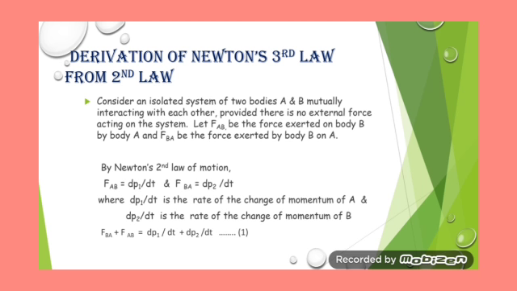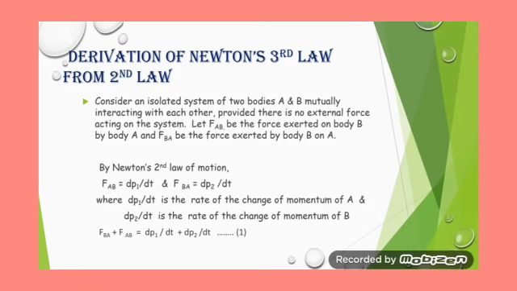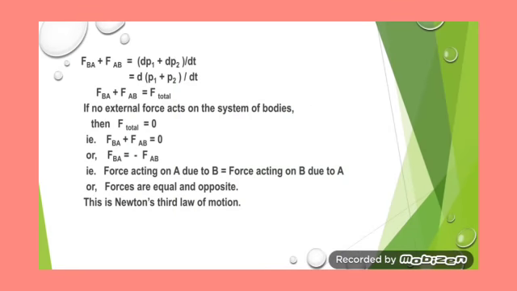Now adding the two forces, FAB plus FBA will be equal to dP1 by dt plus dP2 by dt. FAB plus FBA is equal to (dP1 plus dP2) by dt. If we take d common, then d in the bracket P1 plus P2, upon dt. FAB plus FBA will be equal to F total, because this is the sum of the two forces. Therefore, you can replace FAB plus FBA by F total, that is the total force.